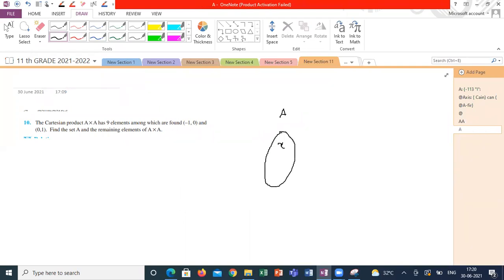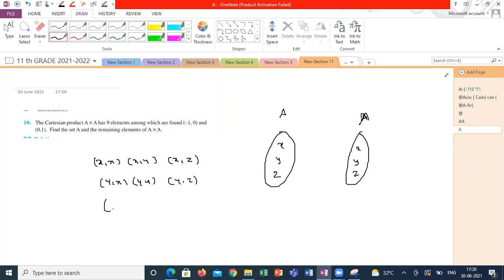If I'm taking A, this is X, this is Y, this is Z. If I'm taking B, this is X, this is Y, this is Z. He is taking A cross A, which means he is taking the Cartesian product. So I will get X comma Y, X comma Z, and Y comma X, Y comma Y, Y comma Z, and Z comma X, Z comma Y, and Z comma Z.